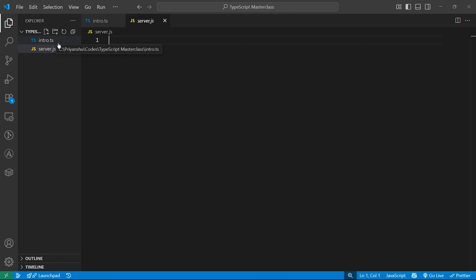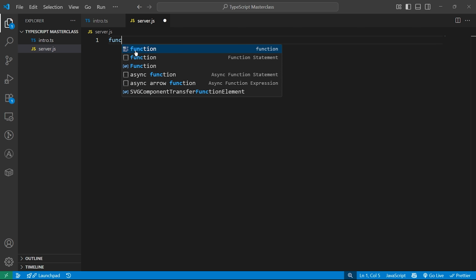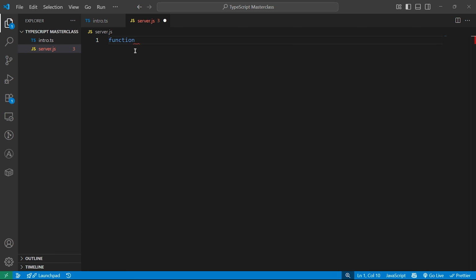So here I have two files, intro.ts and server.js. Let's write in the JavaScript file a simple function to convert anything to uppercase. Function greet, it will take a name, and here we will return hello plus name dot toUpperCase. All right, and this is a correct function, there is no error over here.